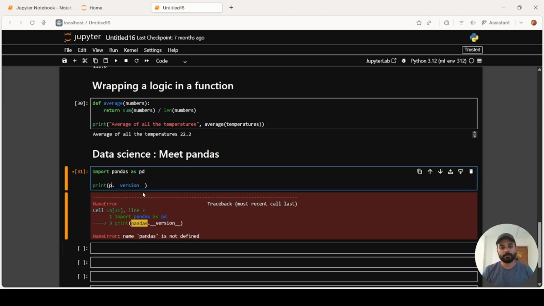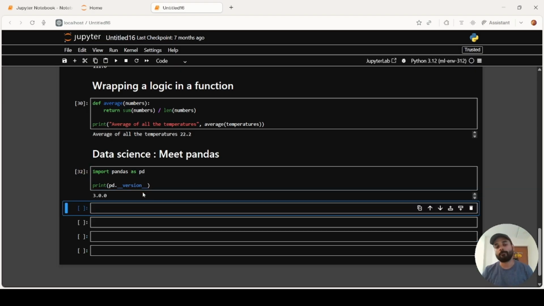Sorry, my bad. Since we imported pandas as pd, over here I need to write pd dot underscore underscore version underscore underscore. Here it gave us the version. So this means we have successfully imported pandas, right?